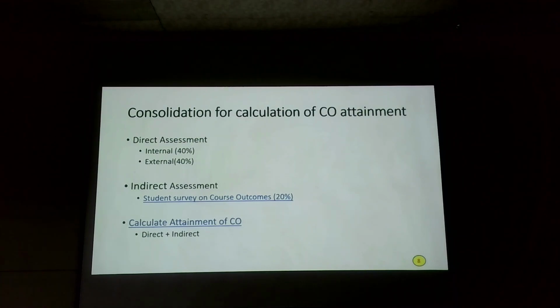Now consolidation for CO attainment. So we have two assessments. In direct assessment, internal is 40%, external is 40%, and indirect assessment from student survey is 20%. So to calculate the total attainment, it must be direct plus indirect. Click the calculate answer here.